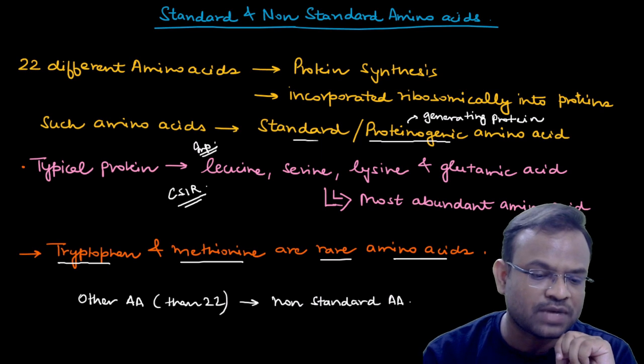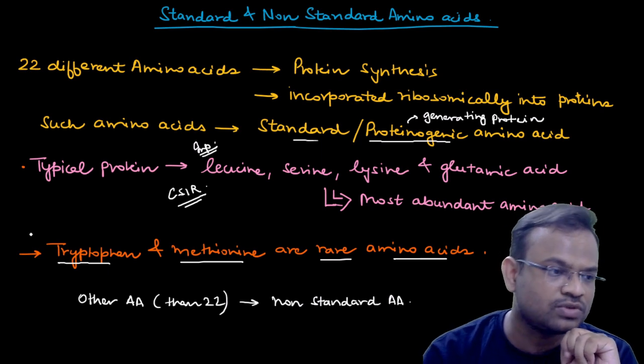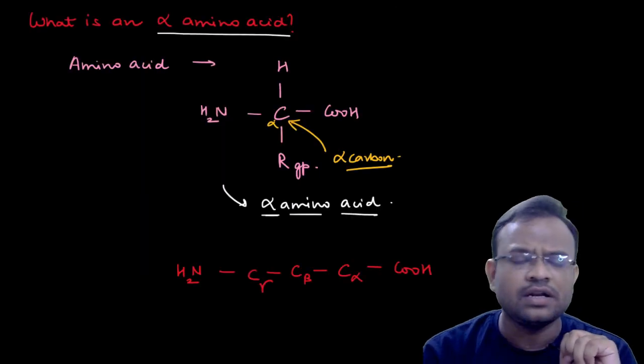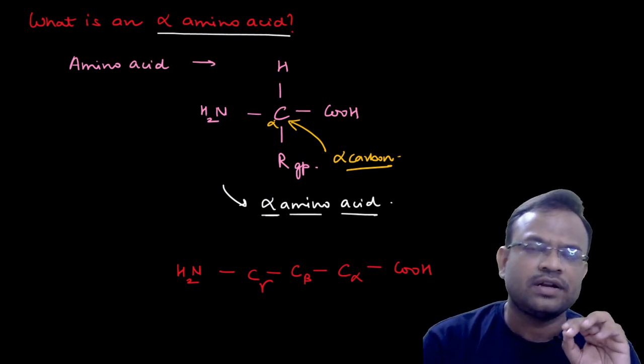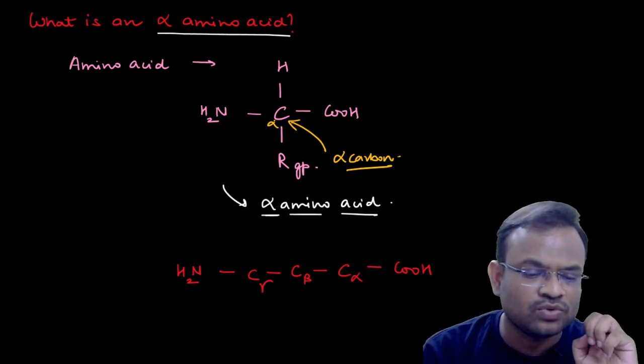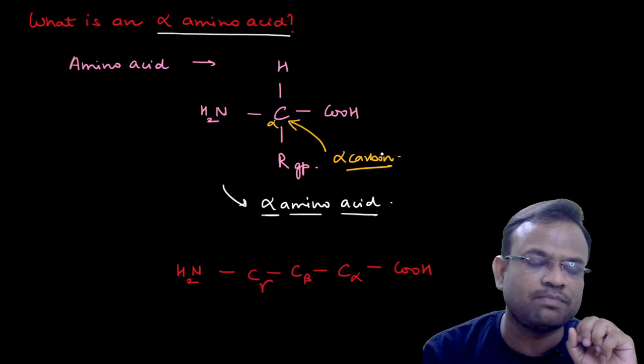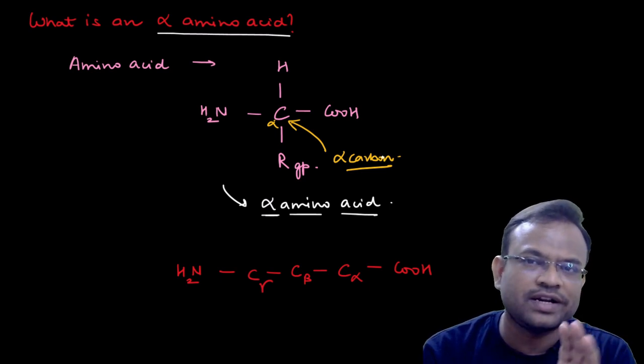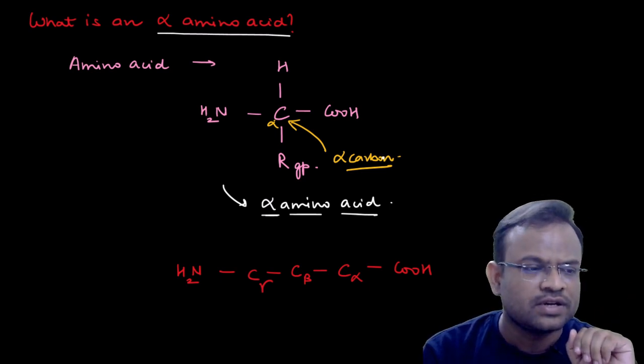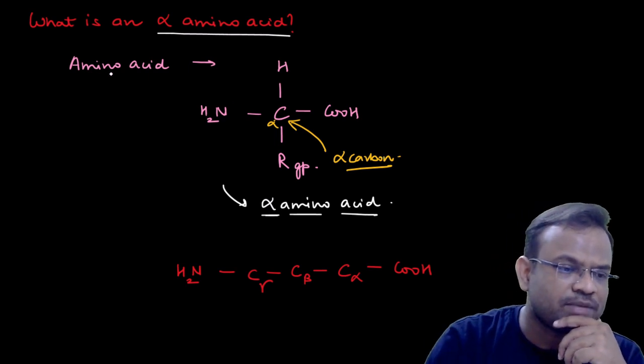So this sums up our first page. Let us now move on to the second page. Now what is an alpha amino acid? I need to explain the concept of alpha amino acid before going into the depth of the non-polar amino acids. So this is the structure of a typical amino acid.